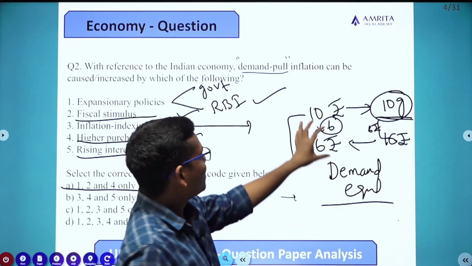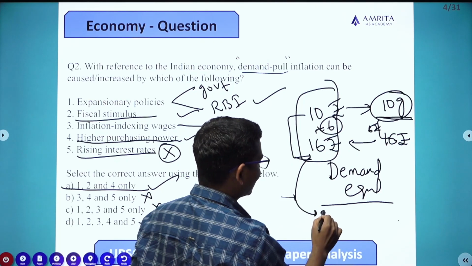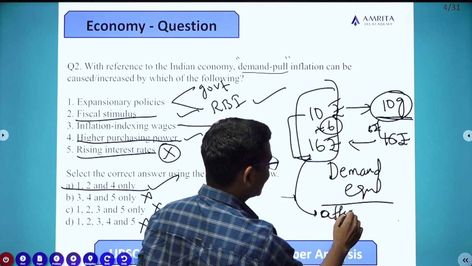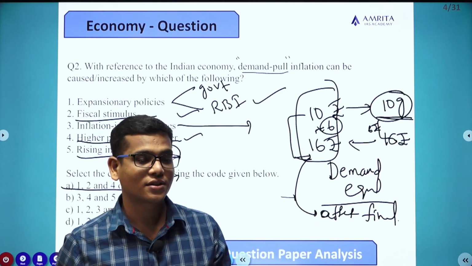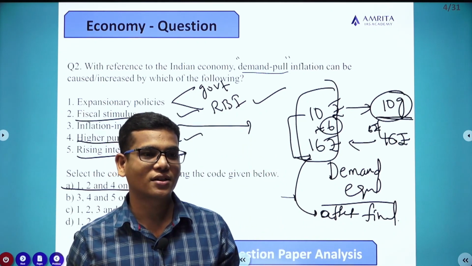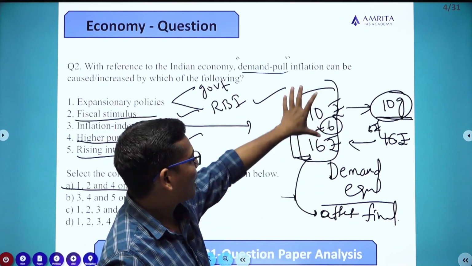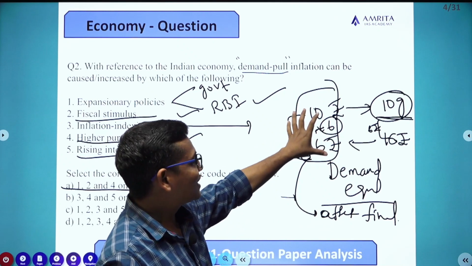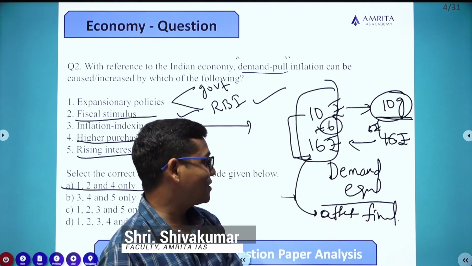And one more thing, this 16 rupees they have given to you is again going to affect the final price of the product. Earlier you were given a wage of 10 rupees, but now 16 rupees, and this wage will have its own effect on the price of the final product.